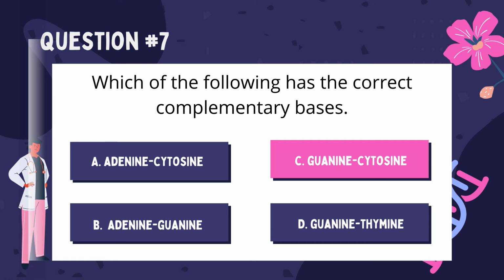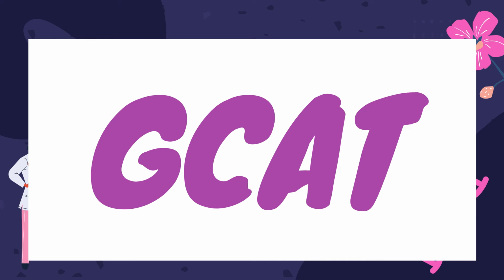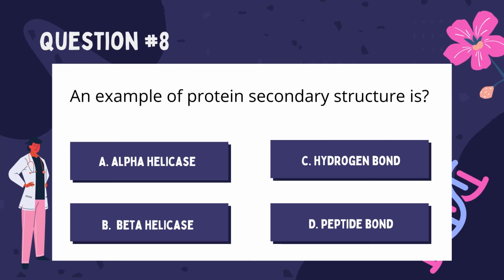For you to easily remember the complementary bases in the nucleotide, always remember the GCAT, where guanine is always paired with cytosine and adenine is always paired with thymine. GCAT.